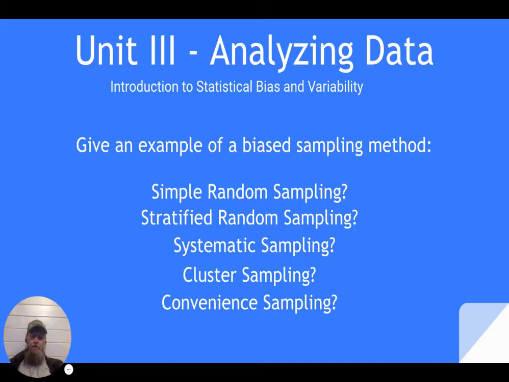A simple random sampling is we're just going to take a number out of a hat. That could be biased because we don't know who we're going to get, and those people might actually have different opinions than the actual average opinion of the entire population. Stratified random sampling probably goes a little bit more into detail and comes closer to the population because we stratify based on the demographics of the population. And what I mean by that, say we had freshman, sophomore, junior, and senior in a high school, and we want to have some kind of ratio of the same number of students per total population of the students of each class in the sample.